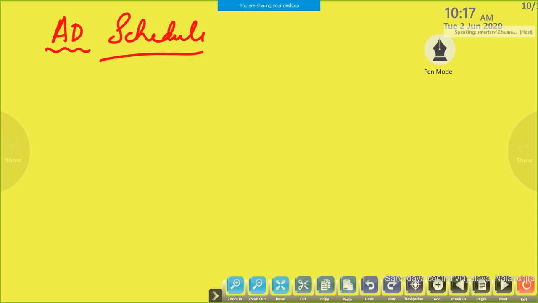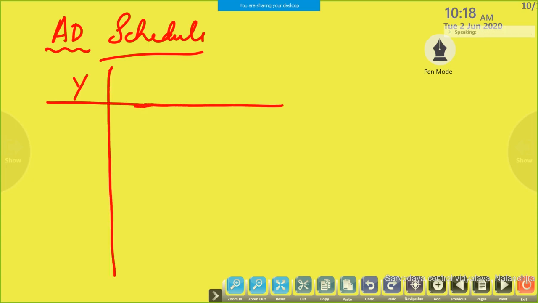C and I. C shows household consumption expenditure. I shows investment expenditure. Anyway, AD depends upon the level of income. So first we need the level of income. Income should start from 0.